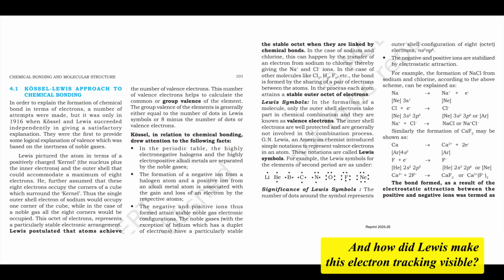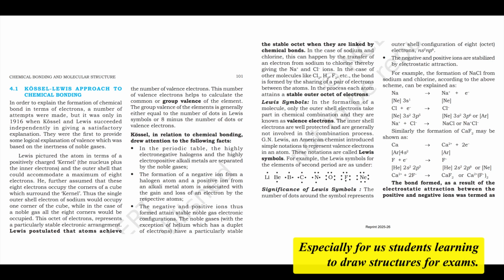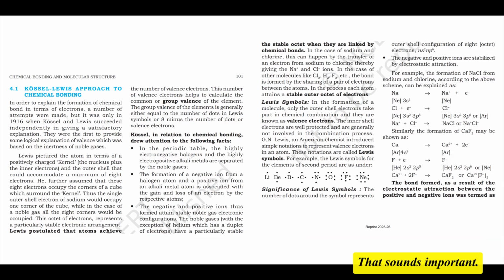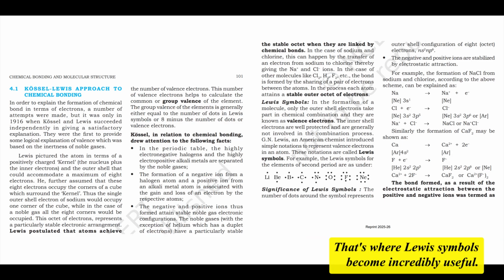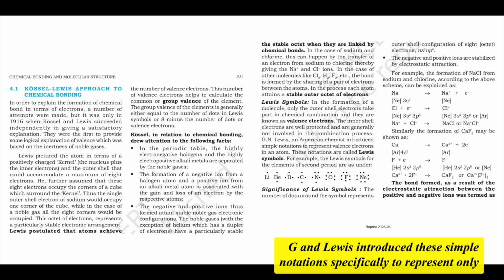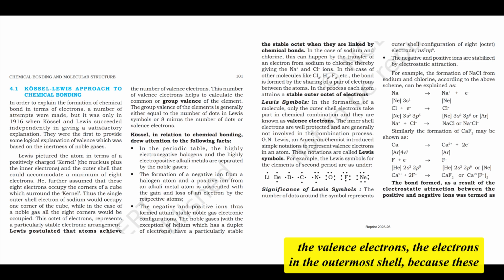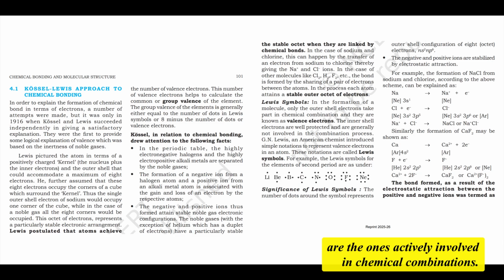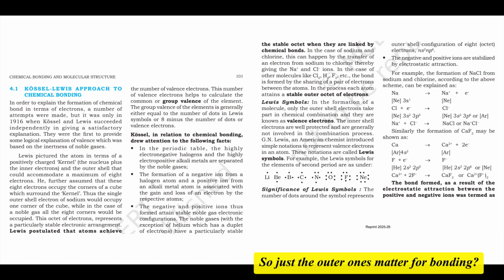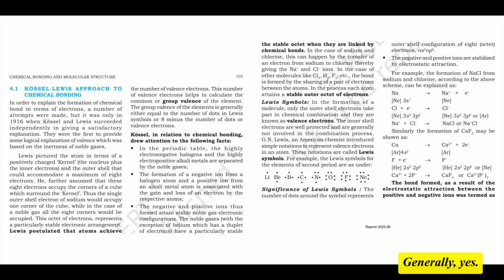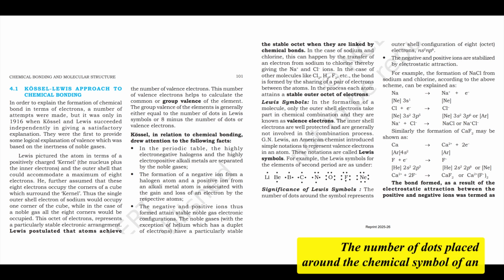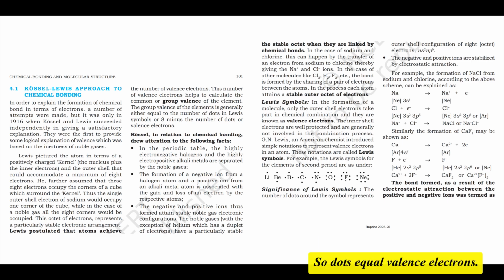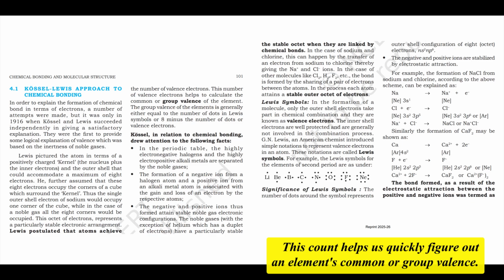And how did Lewis make this electron tracking visible, especially for us students learning to draw structures for exams? That's where Lewis symbols become incredibly useful. G.N. Lewis introduced these simple notations specifically to represent only the valence electrons, the electrons in the outermost shell, because these are the ones actively involved in chemical combination. So just the outer ones matter for bonding? Generally, yes. The inner shell electrons are usually not involved. The beauty of these symbols is their simplicity. The number of dots placed around the chemical symbol of an element directly shows how many valence electrons it has. So dots equal valence electrons. Correct. This count helps us quickly figure out an element's common or group valence.